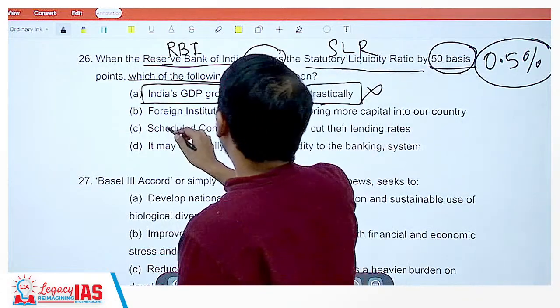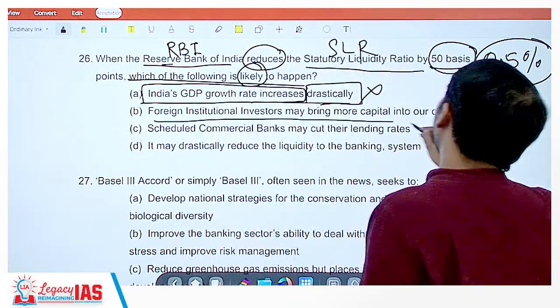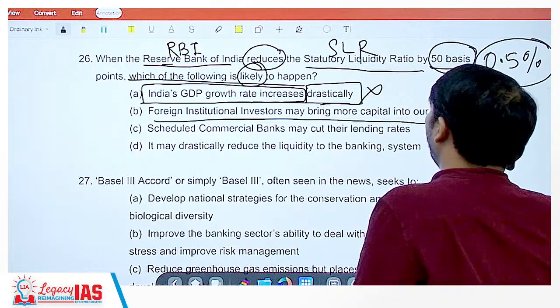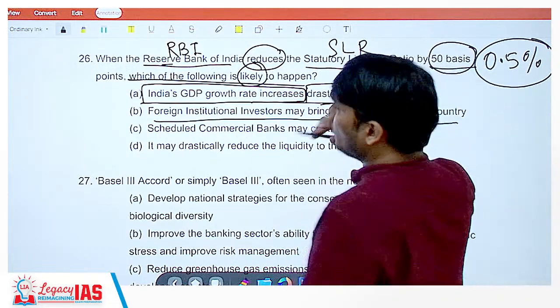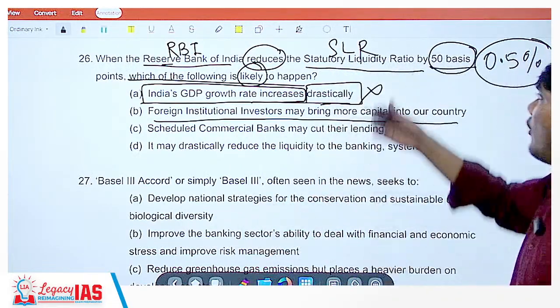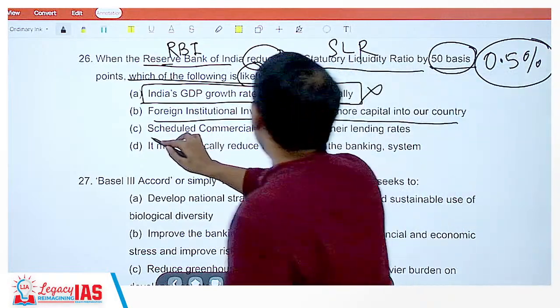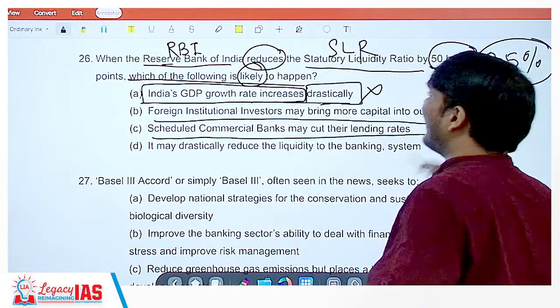Option B. Foreign institutional investors may bring more capital into our country. No. Again, not necessarily, not most likely to happen. Option C. Scheduled commercial banks may cut their lending rates.